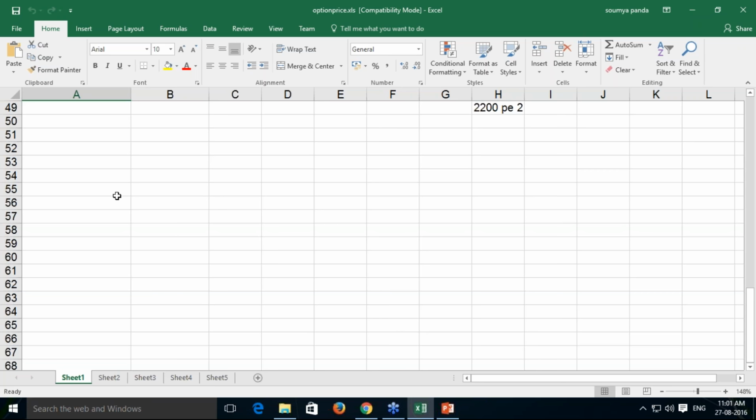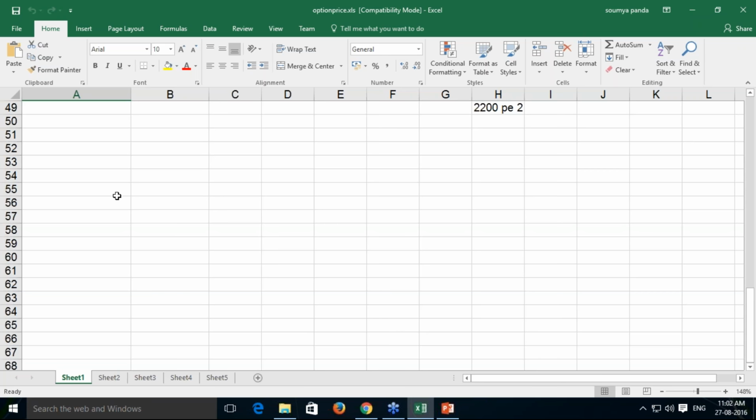Theta represents the change in the option's time value for each day you near the expiry, and vega represents the percentage change in the option premium with each 1% change in volatility. So this is what the options Greeks mean.